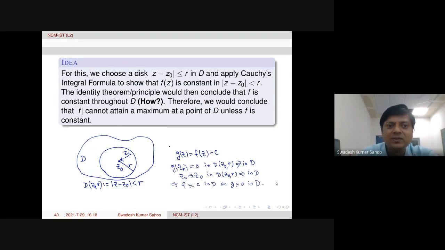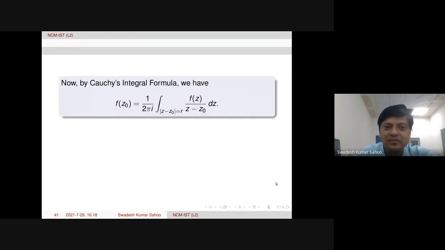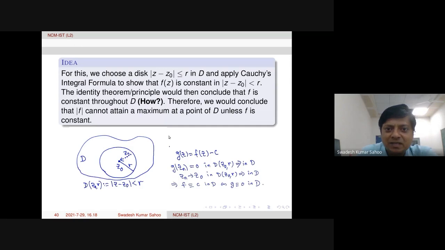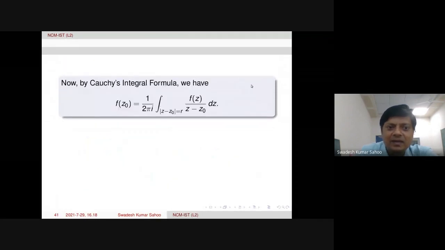Okay, so let's go to the detailed proof, because as we mentioned, we need to apply Cauchy's integral formula to show that f is constant here. Now what is Cauchy's integral formula? Because we are on a disk, |z minus z0| is equal to r. This is the circle, the boundary of the disk. Then f of z0 is actually this. This is Cauchy's integral formula.